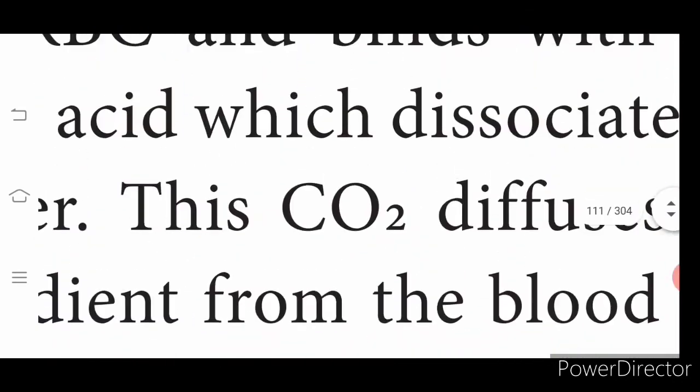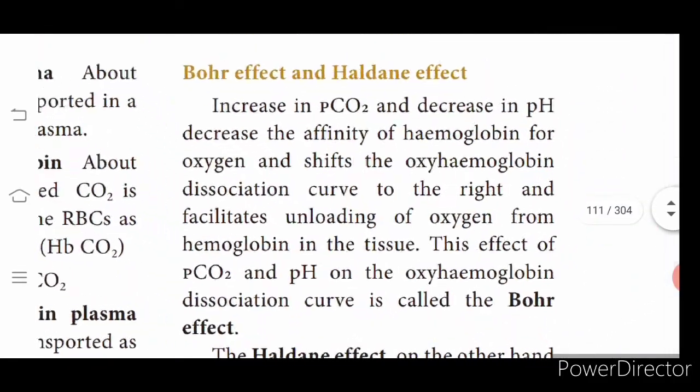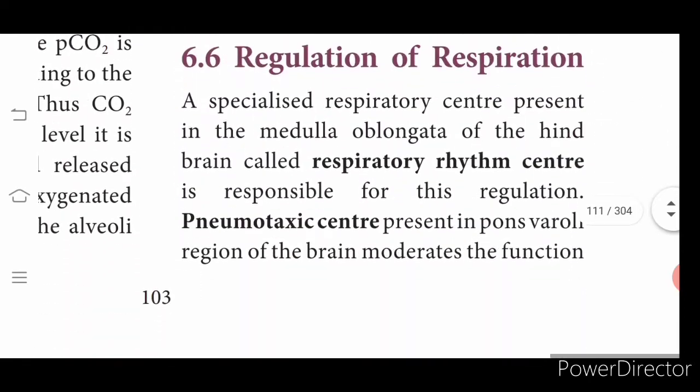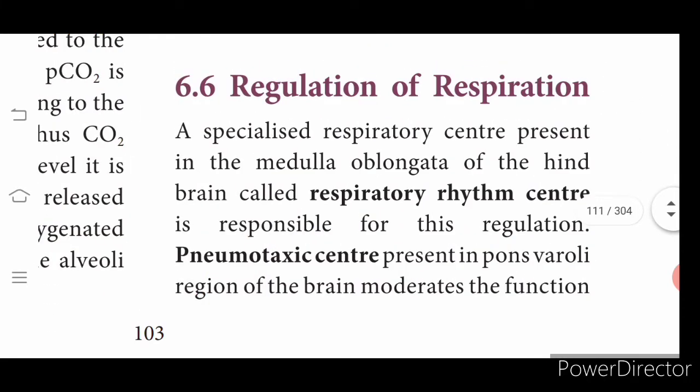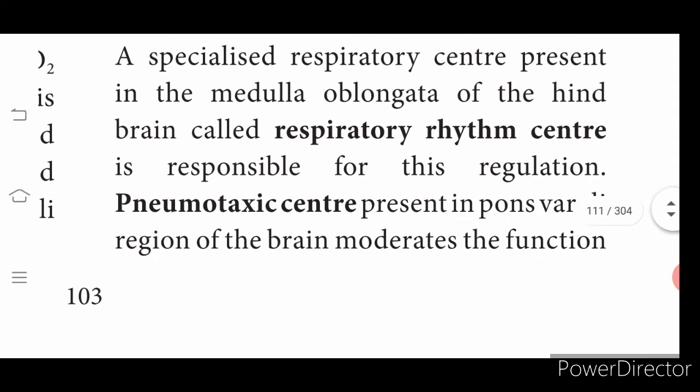So coming to the next part after the transport of carbon dioxide, we will learn about the regulation of respiration. See, whatever action or physiological process is happening in our body is in turn controlled by the nerves, and that is what is called regulation of respiration. A specialized respiratory center is present in the medulla oblongata. Do you follow where it is present? Medulla oblongata. It is the hind part of the brain. The respiratory rhythm center is responsible for regulation.